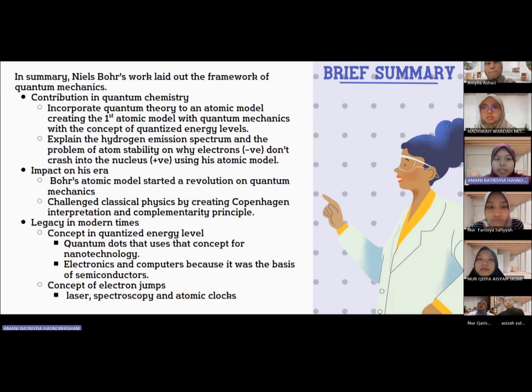He also has a legacy in modern times that uses the concept of quantized energy levels in quantum dots in nanotechnology and also electronics and computers. His concept of electronic jumps is now used in laser spectroscopy and atomic clocks.